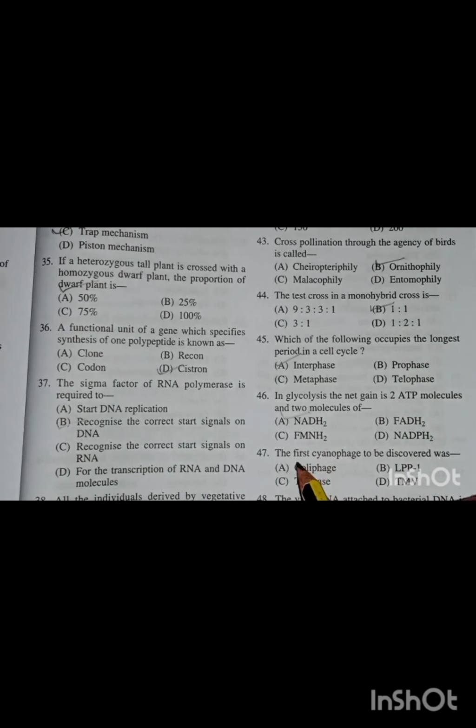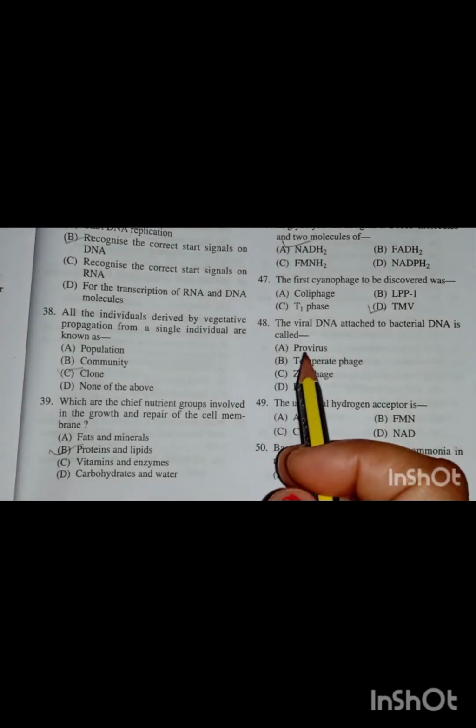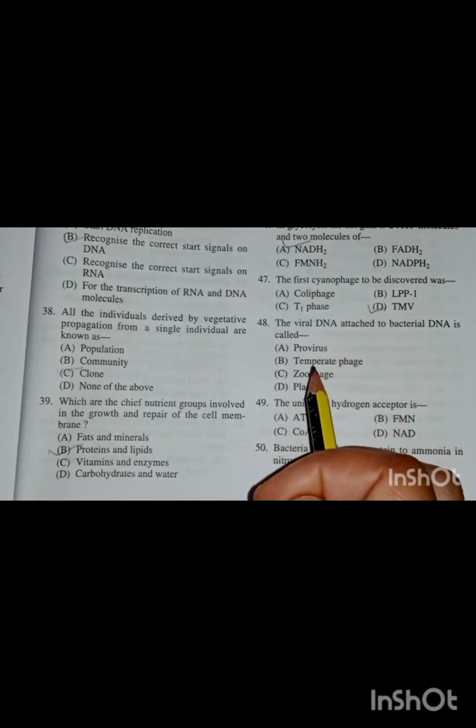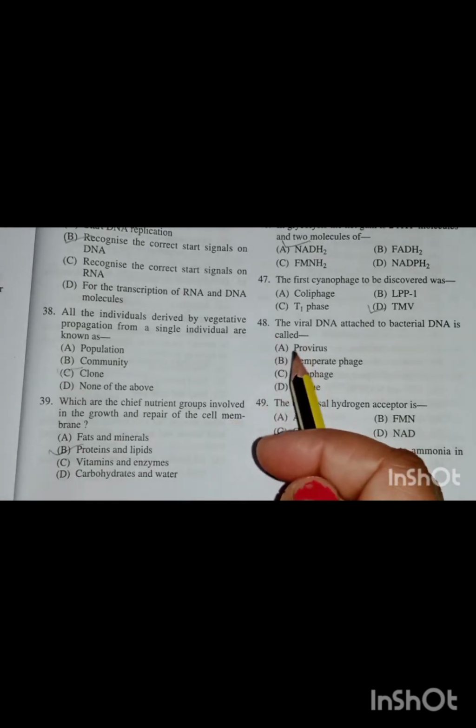The next question is: the first cyanophage to be discovered was polyphage, LPP1, T1 phase, TMP. The correct answer is option D, TMP. Then next question is: the viral DNA attached to bacterial DNA is called provirus, temperate phage, zoophase, plague. The correct answer is option A, provirus.